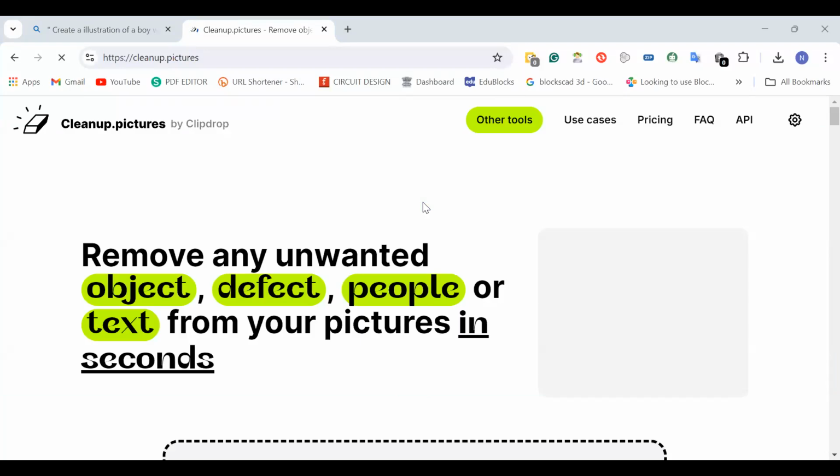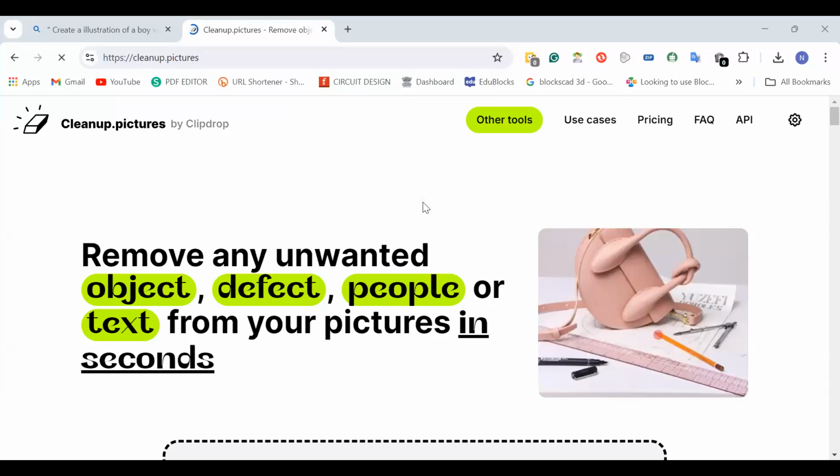I will be sharing the prompt commands of all these in the chat box or in the group, in the message also. So this is a website from where you can remove unwanted things from your picture. This is AI based, and as I already told you, if you are a videographer or a good designer, if you want to create some projects, if you want to remove any objects, you can use this website and clean your pictures right from here.